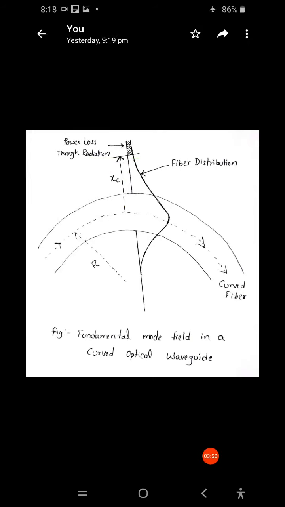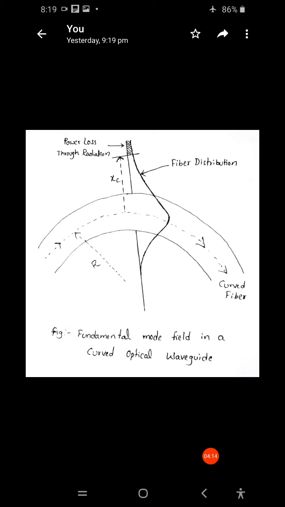In this optical fiber, the optical radiation depends on the field strength at a distance xc and on the radius of curvature.